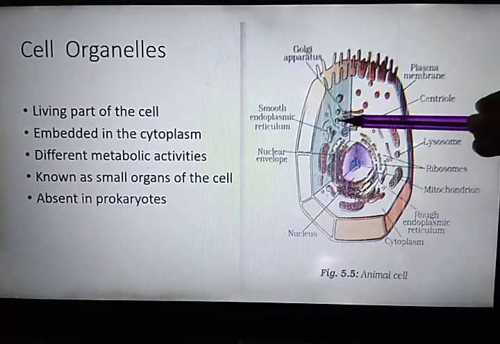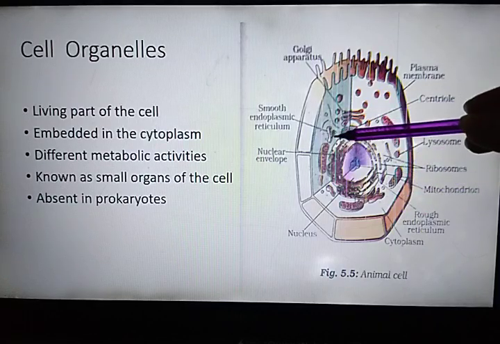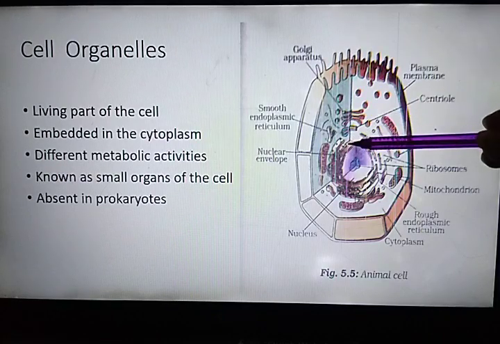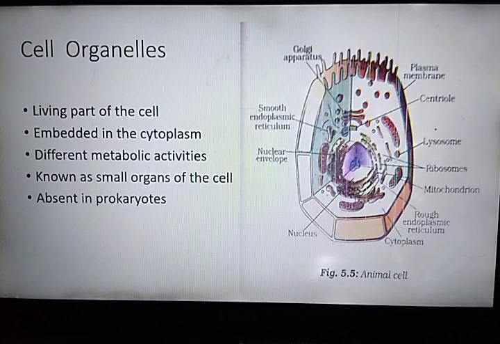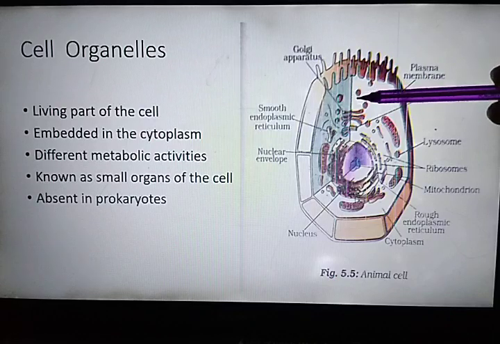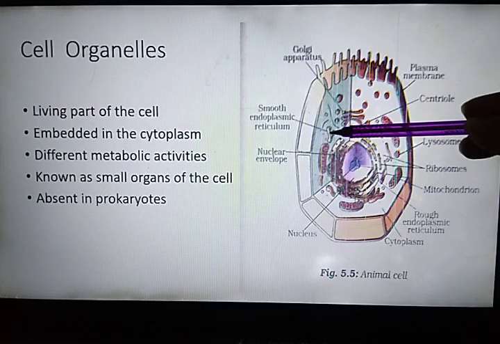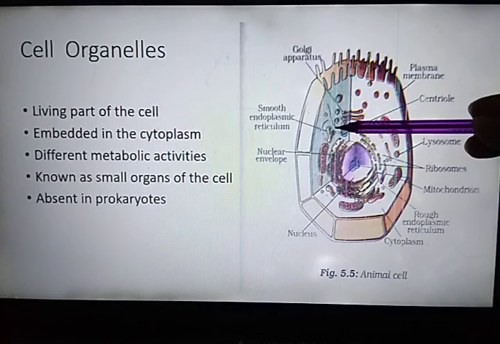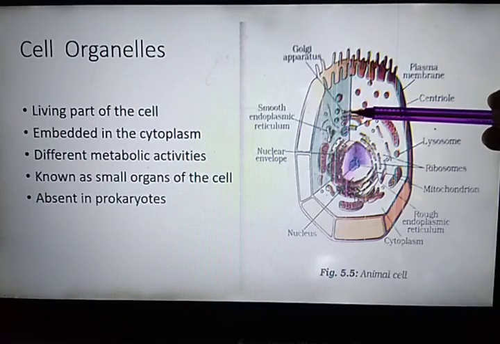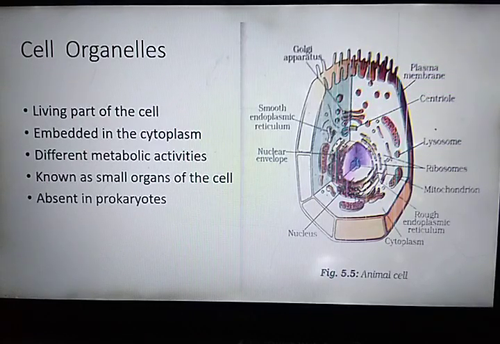Now the material which are synthesized by the endoplasmic reticulum, either by rough or by smooth, they are packaged and dispatched to various targets inside and outside the cell through Golgi apparatus. What does it mean? That the smooth and rough endoplasmic reticulum, they send their material through vesicles to the Golgi body, and Golgi body again pack and dispatch the material inside the cell or outside the cell.